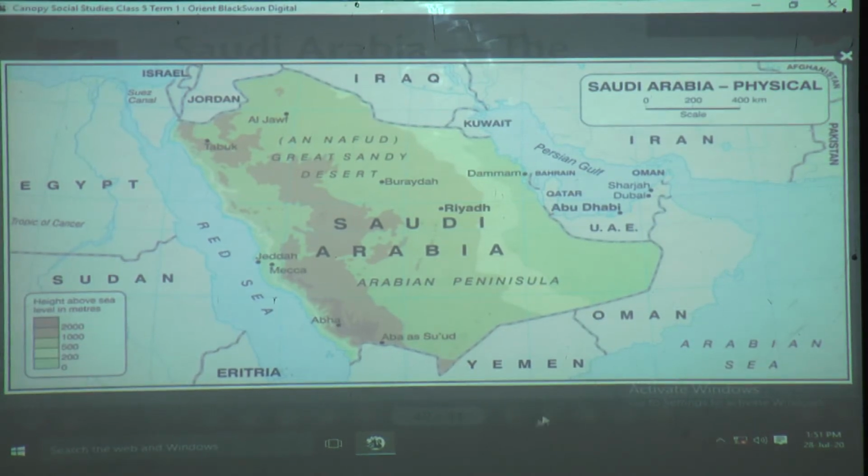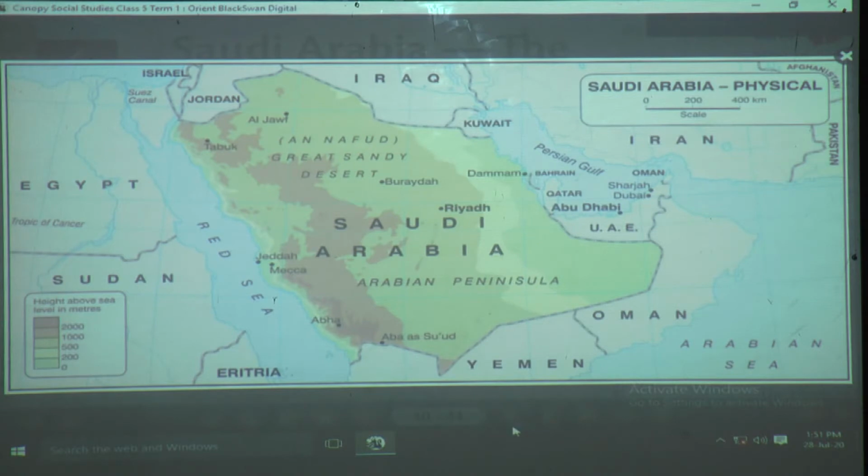The Arabian Sea is till the south. This is north, south, east and west. So Saudi Arabia is in the Arabian Peninsula and on three sides it is surrounded by water.